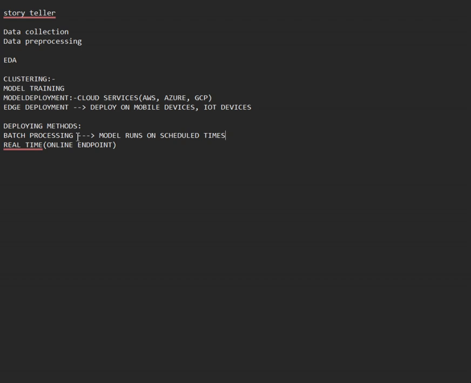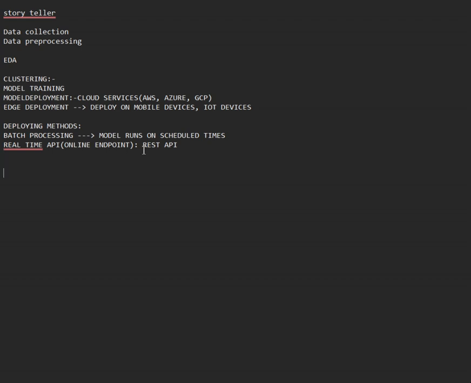And in real time API, the model serves predictions on live data, when the data keeps coming in live. Here we use REST API.